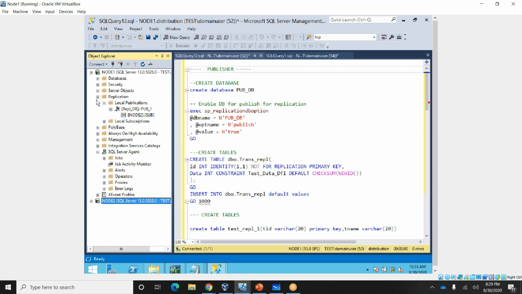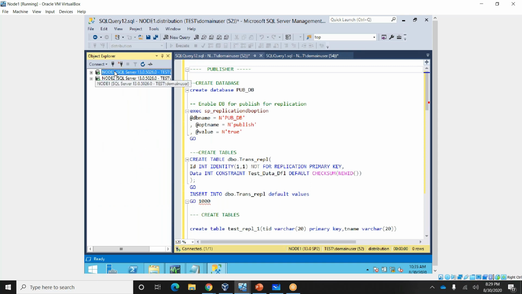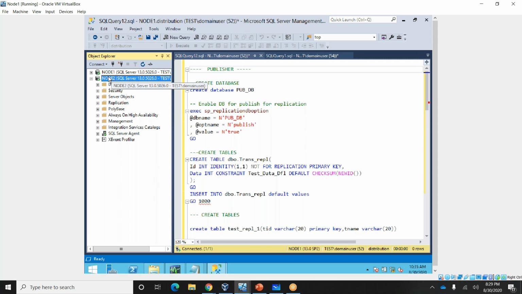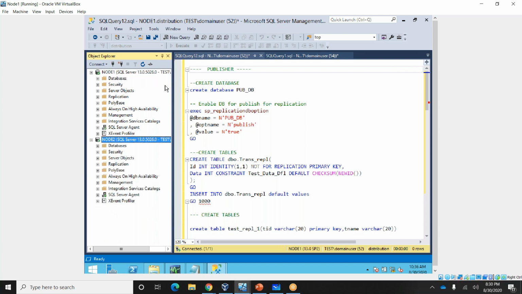So here I have node 1 and node 2. Both SQL servers are in a domain. Node 1 is my publisher, node 2 is my subscriber. From node 1 to node 2, we will create a transactional replication and work on how it works. First we'll create one database.